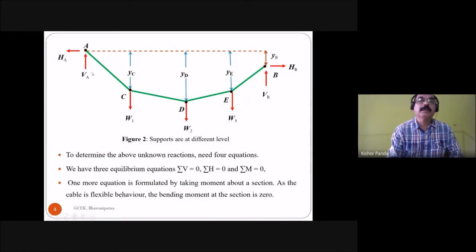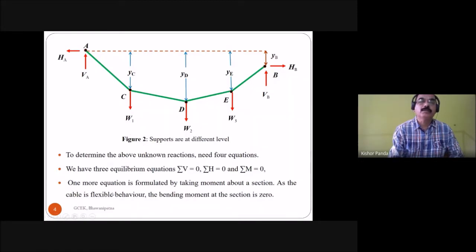In the case of a cable, at support A and support B there are 4 reaction components. At support A there are 2 reaction components, VA and HA, and at support B there are 2 reaction components, VB and HB. But you have only 3 equilibrium equations: summation of vertical force equals 0, summation of horizontal force equals 0, and summation of moment equals 0. There are 4 unknowns, so how will you find them?